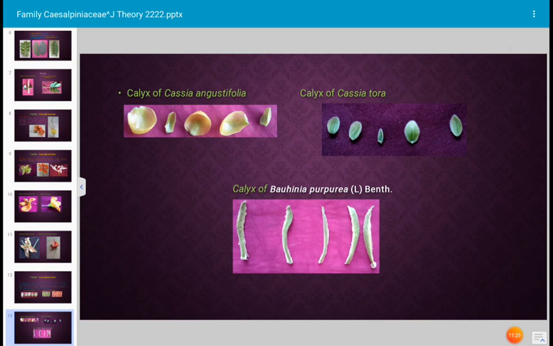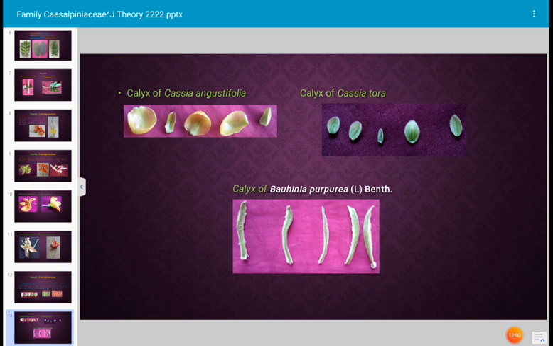These are also sepals of first photograph, sepals of Cassia angustifolia. Okay, 5 sepals, unequal in shape and size. And second photograph, it is the calyx of Cassia tora, there are 5 sepals again. And the lower figure, that is calyx of Bauhinia purpurea. The fleshy thick sepals, these are the sepals of Bauhinia purpurea, green in color.